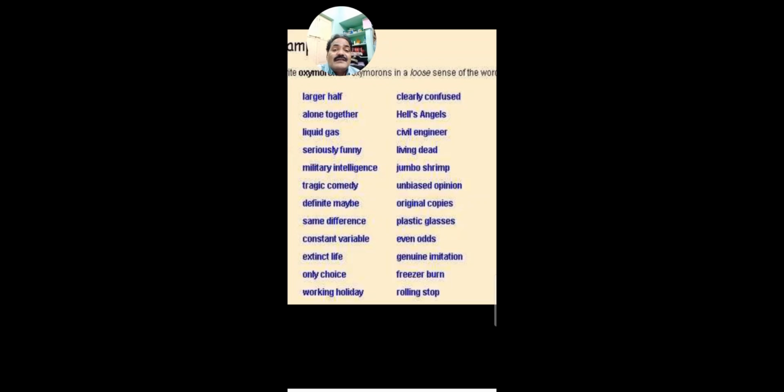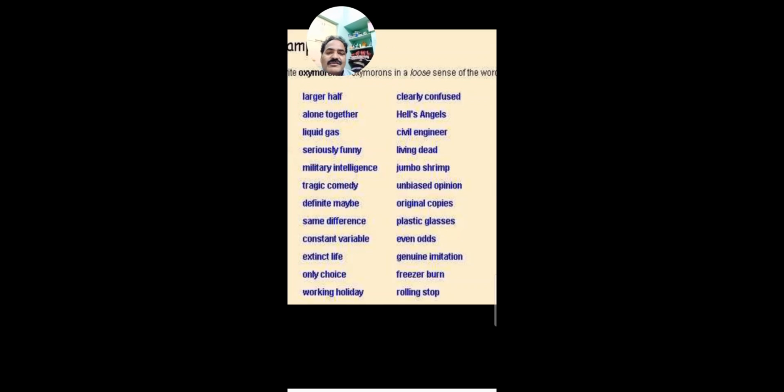Another oxymoron which you can find in the list is original copies. Copy itself is something made from the original, exactly as the original, but it is not the original. So from the original certificate, from the original paper, original document, we extract exactly the same prints. Those are called original copies. So like this, we have many more oxymorons, which we use in our daily life without knowing them, suddenly, to generate some kind of humor.